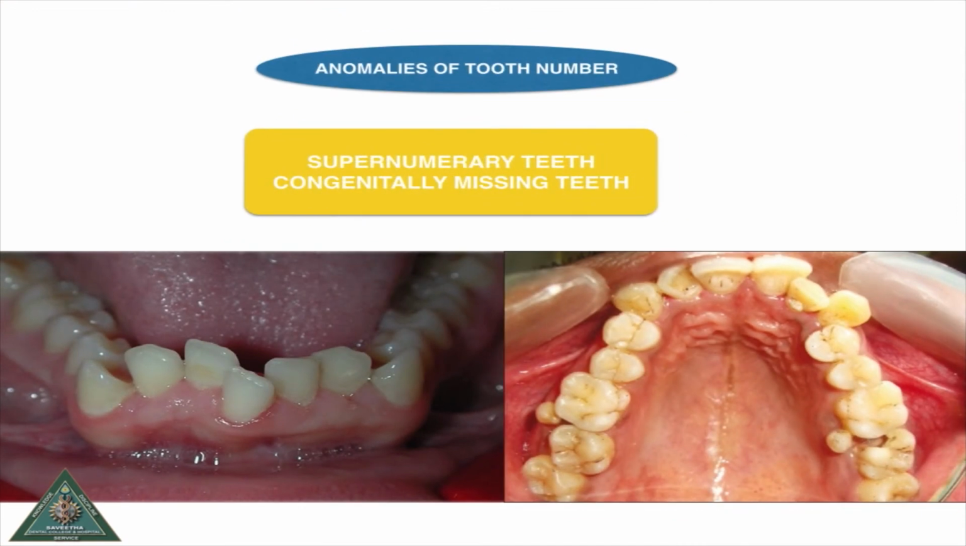Now coming to anomalies of tooth number. Presence of extra teeth or absence of one or more teeth predisposes to malocclusion, for example, supernumerary teeth and congenitally missing teeth.